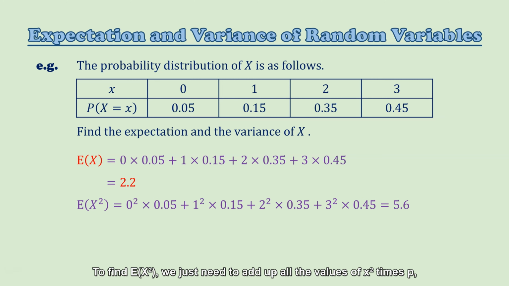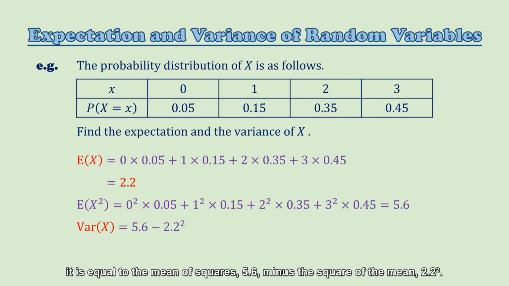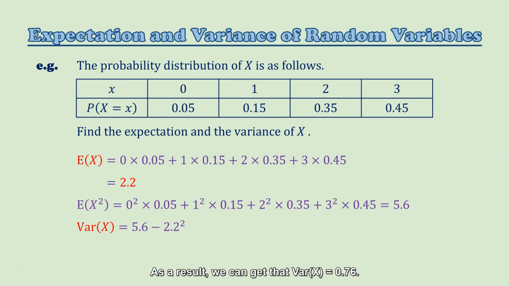To find the expectation of x squared, we just need to add up all the values of x squared times p, so we can get that it is equal to 5.6. Now to compute the variance of x, it is equal to the mean of squares, 5.6, minus the square of the mean, 2.2 squared. As a result, we can get that the variance of x is equal to 0.76.